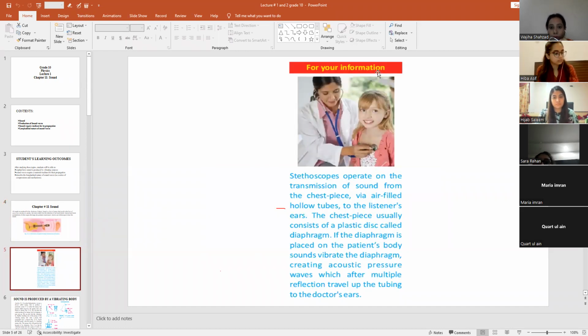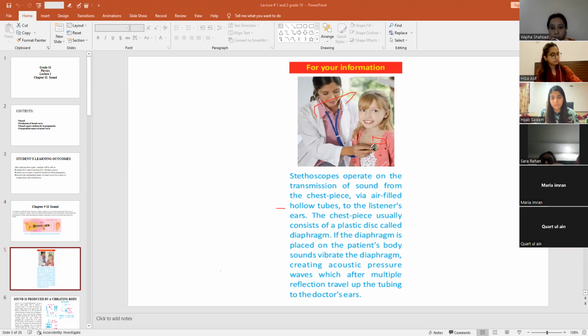Okay, for your information, stethoscopes operate on the transmission of sounds from the chest piece. Basically this is the diaphragm, which is placed on the chest, and via air-filled hollow tubes, these two hollow tubes are placed in the doctor's ears, the listener's ears. The chest piece usually consists of a plastic disc called the diaphragm. So this is the diaphragm.